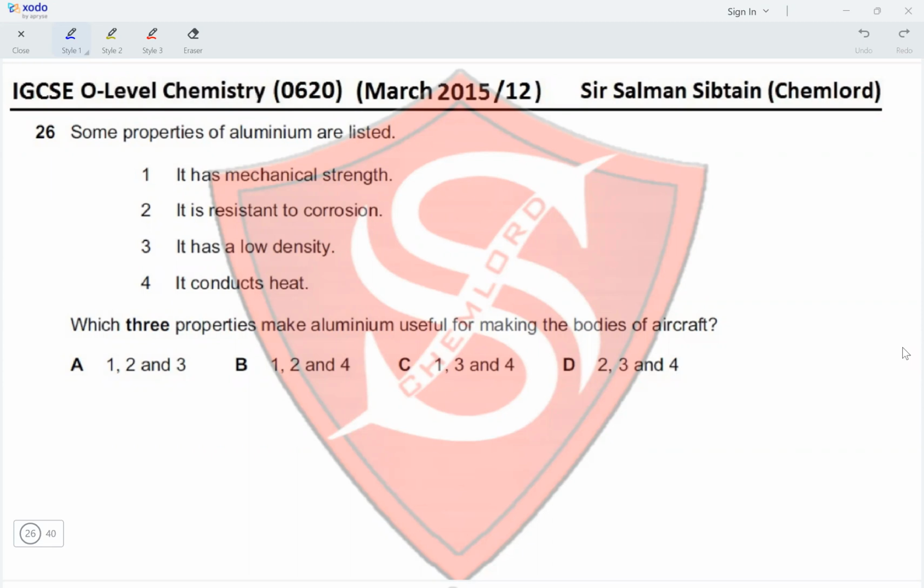It has mechanical strength, yes. It is resistant to corrosion, yes. It has a low density, yes. It conducts heat. Aircrafts do not need to conduct heat. So it will be painted over. So this is incorrect. Therefore, since properties 1, 2, and 3 are correct, option A is the correct option for this question.